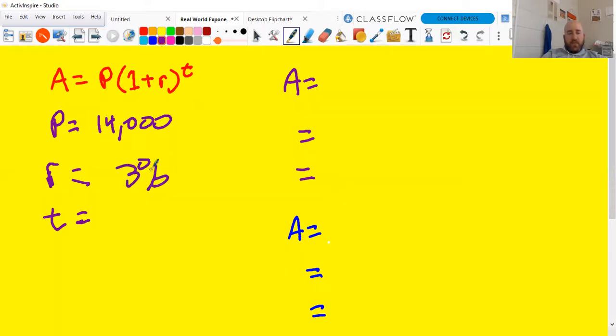We know what we have to do when we have a percentage. I'm going to show y'all the wrong answer we'll get if we don't do what we're supposed to do correctly. I'll get to that in a second. T is 10. So if I was going to fill these in, 14,000 times 1 plus 3 to the 10th power.